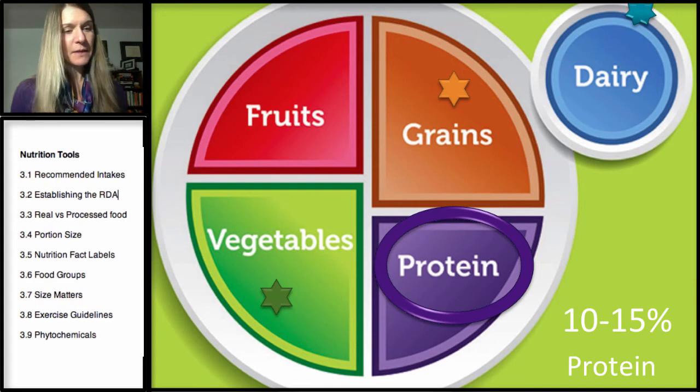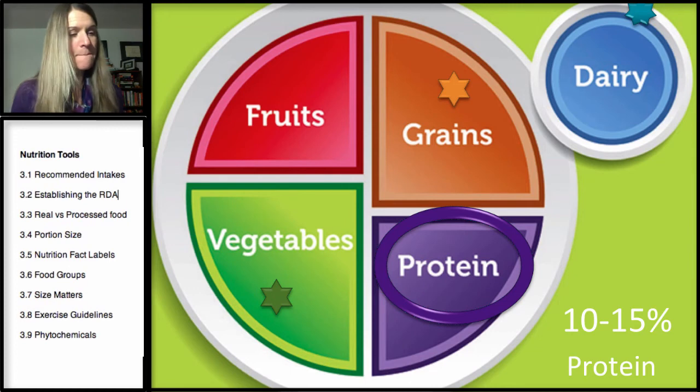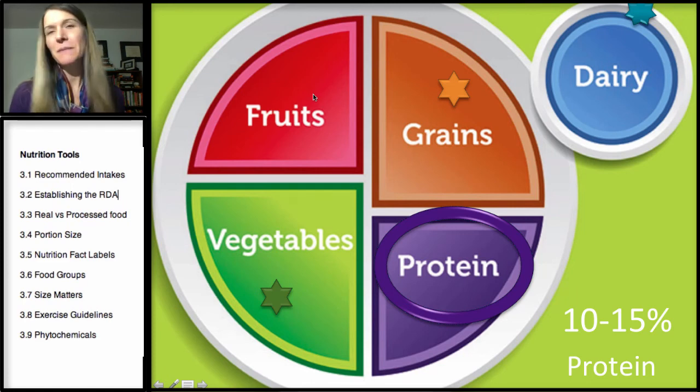But again, beans, legumes are a really good source of protein, and the dietary guidelines emphasize consuming more plant-based proteins. We're going to get protein from vegetables, and grains have proteins as well. Dairy is a very good source of protein. Fruits don't have much protein, although there might be tiny bits of protein in there.